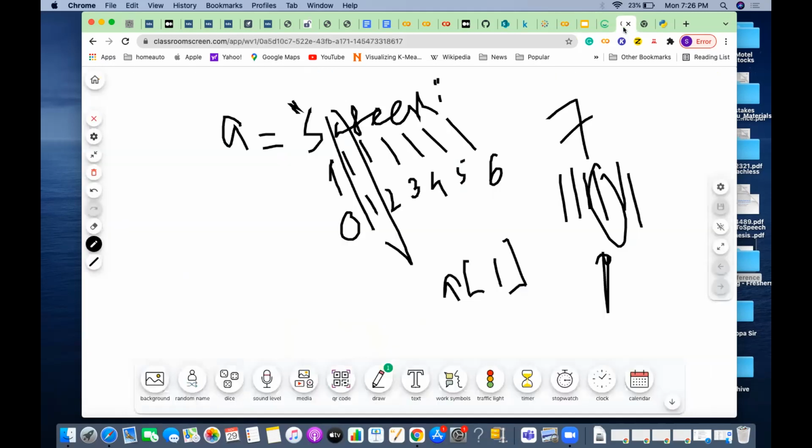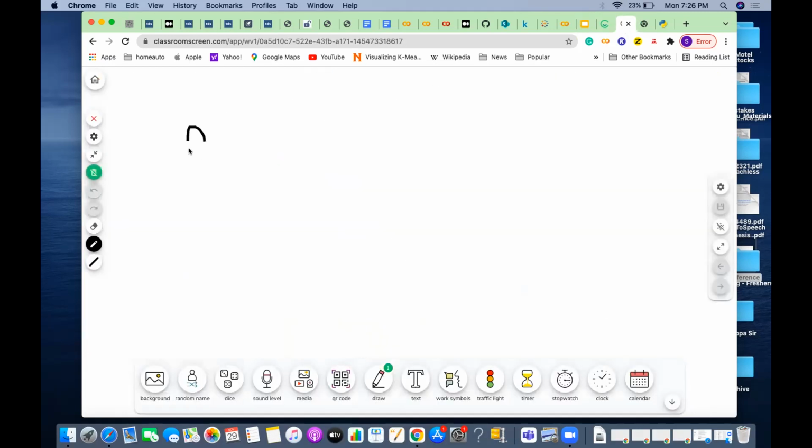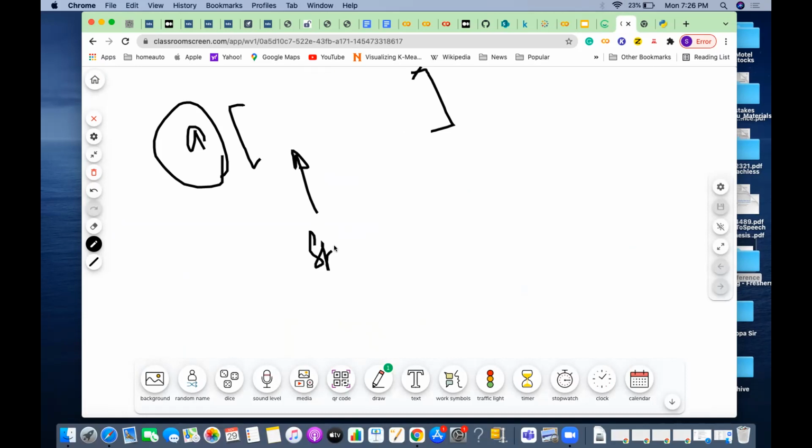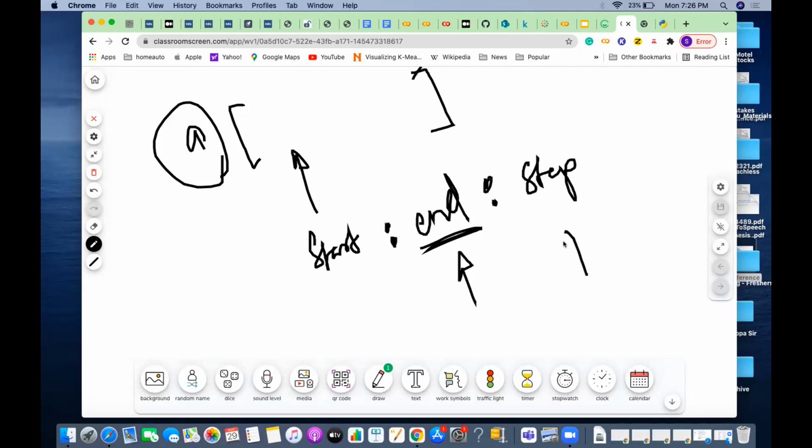So what is the syntax to slice a string? First the string name, which will be the name of the string, and then there is a starting bracket. In the bracket, the first number is the start position, then a colon, and then the end position. The end position is excluded, so it is not included. I will discuss what excluded and included mean later on. Then there is another colon, and that is called step. So step will be there. This is optional, and the other things are also optional.